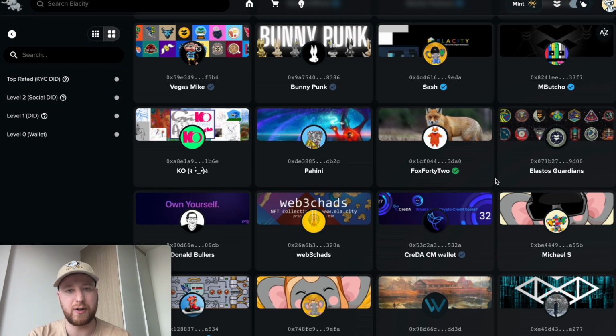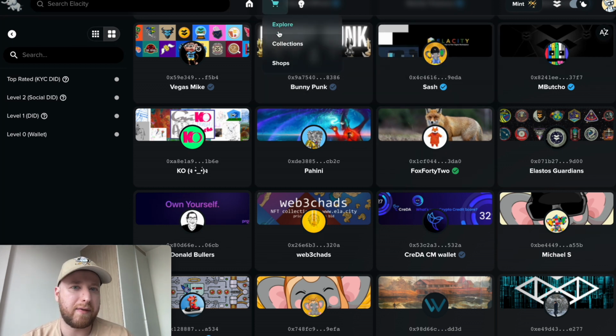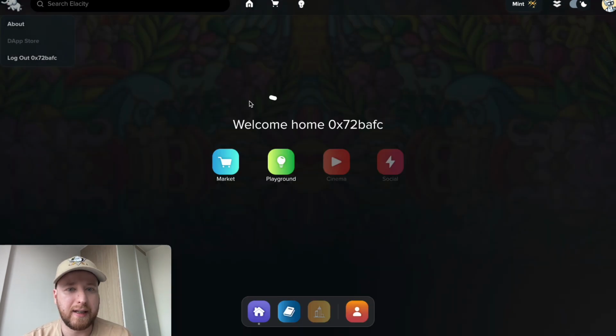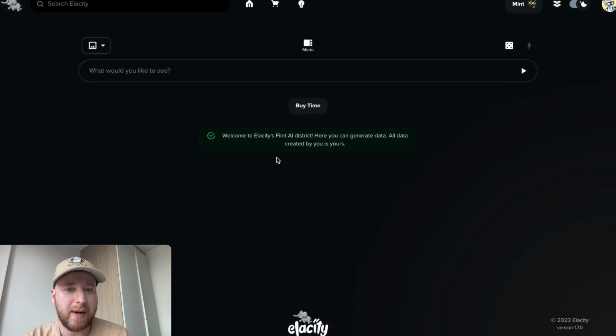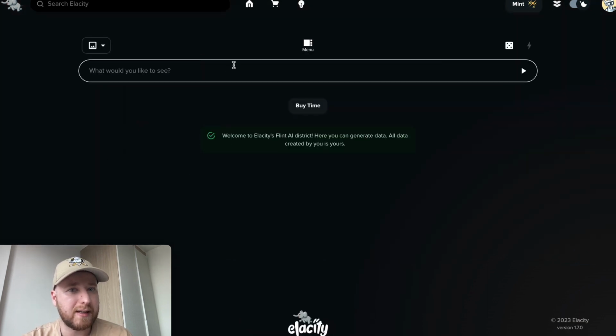So we want to create filtered spaces which are protected too, rather than what we see today, which is more of a wild west. So we have the marketplace, we have the cinema that's coming through the DRM, we have the expansion of rights, we have the expansion of assets, and then we can imagine the social environment, which ties it all together, a place in which everyone can talk, share videos, and sell, buy and trade data. We have the playground, which is the AI district, so the ability to actually generate data too.